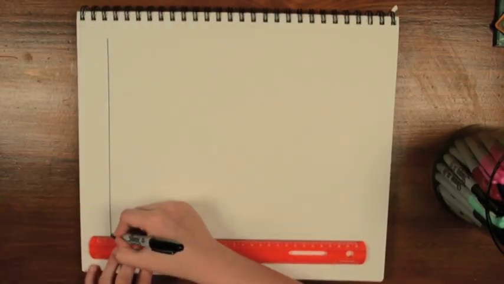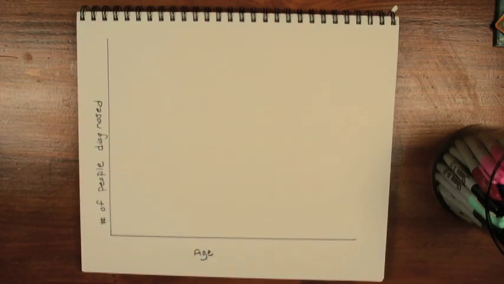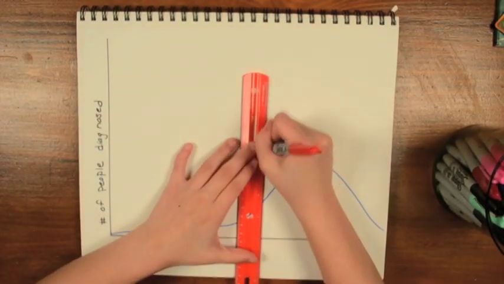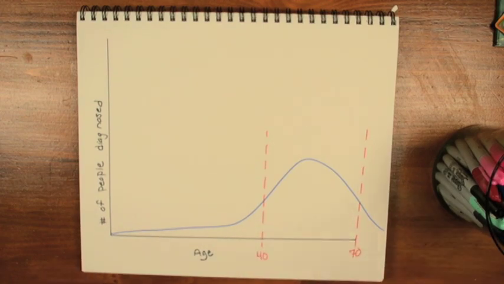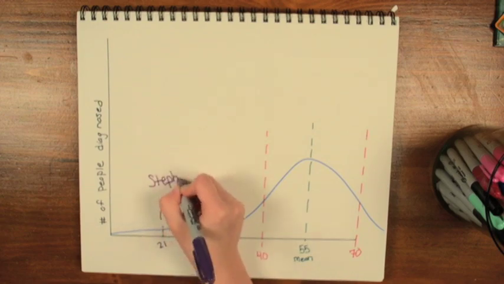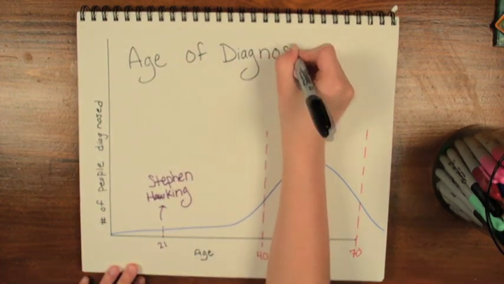This next graph is an approximation of the number of people diagnosed compared to age. Most people are diagnosed between the ages of 40 and 70. The mean is 55 years old. It's not unheard of for someone to get diagnosed younger. Stephen Hawking was diagnosed at 21.